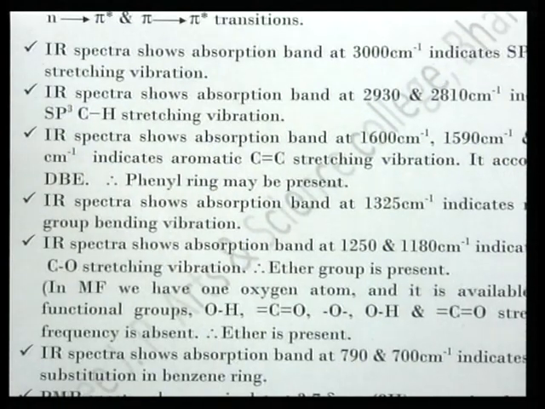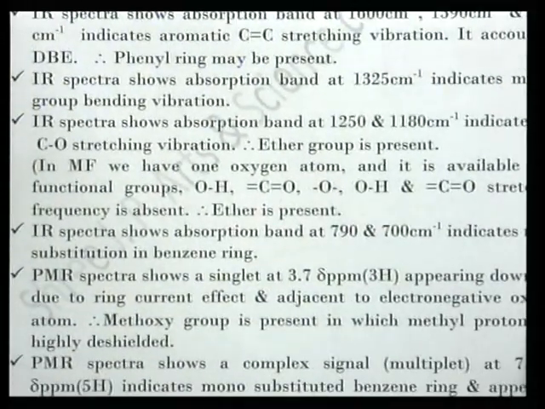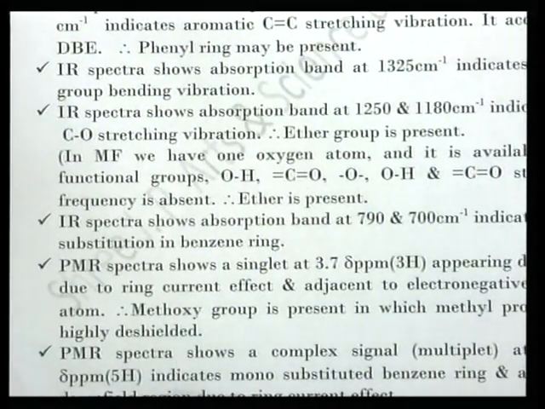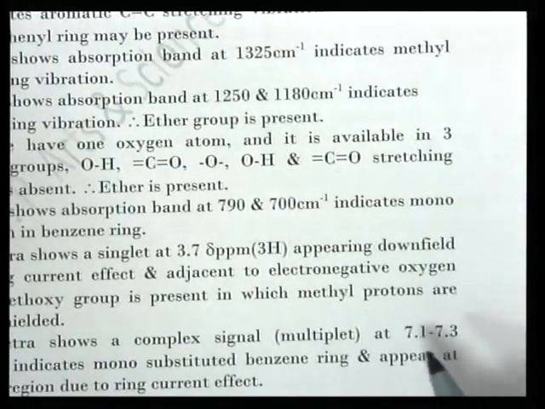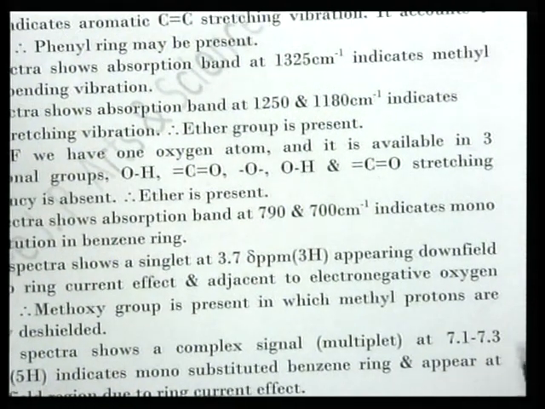The IR spectrum shows absorption at 790 and 700, indicating a monosubstituted benzene ring. The PMR spectrum shows a signal at 3.7 delta ppm, 3 protons, appearing downfield due to ring current effect and being adjacent to the electronegative oxygen atom, that is, a methoxy group is present, in which the methyl protons are highly deshielded. The PMR spectrum shows a complex signal, a second signal at 7.1 to 7.3 delta value. Here 5 protons are there, so it is a monosubstituted benzene ring appearing in the downfield region due to ring current effect.